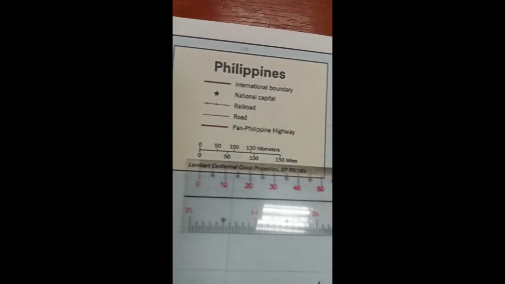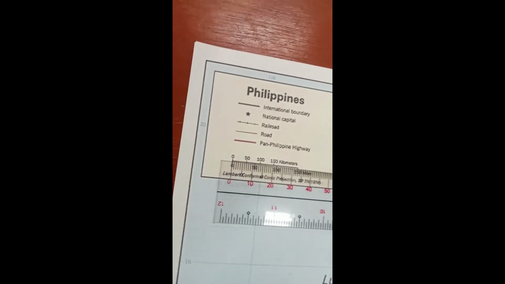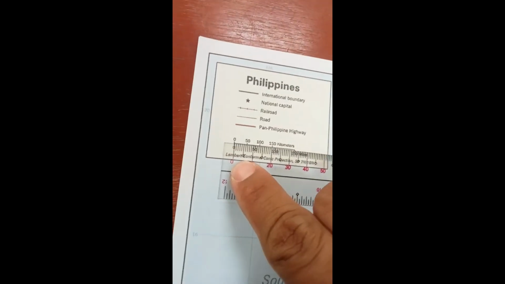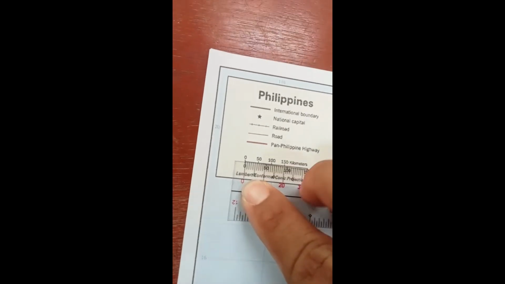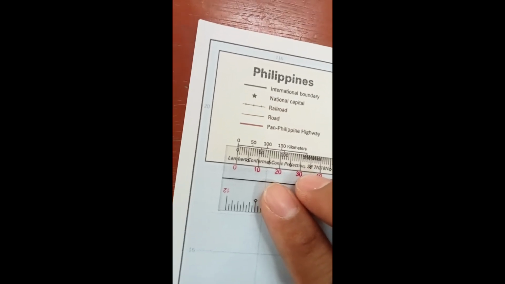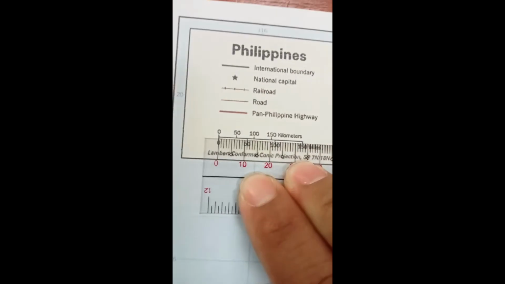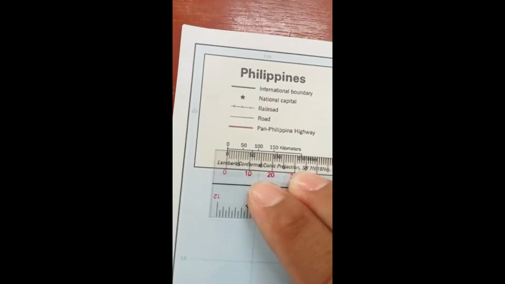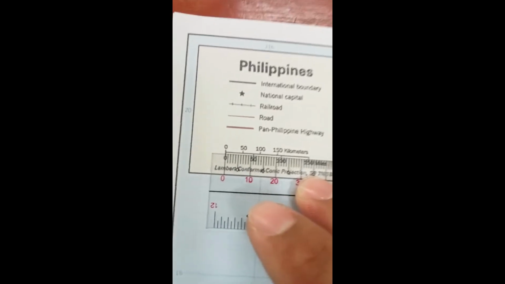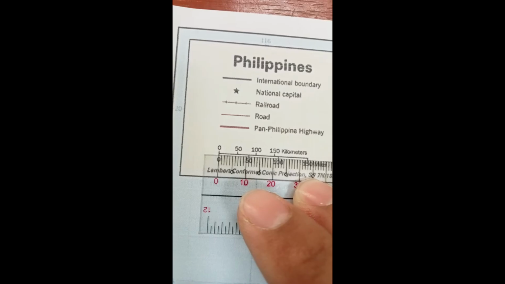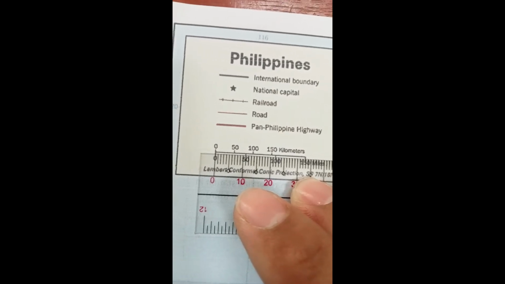So we will be using millimeters. Be sure that the 0 is pointing at 0. So the 0 in the ruler must be pointing here at the 0 in the map. And then let's count how many millimeters is this particular distance in the map. So that is about 7 millimeters.